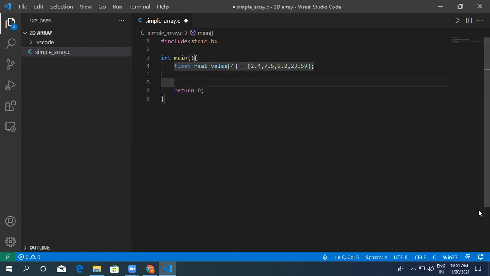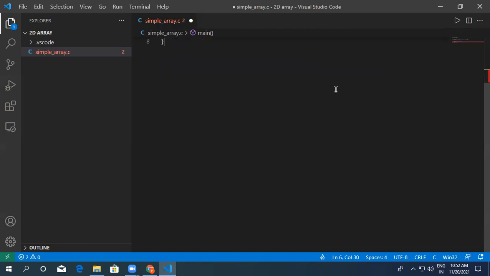And if you want to access something directly, you can say printf. The value is here. It's float data type, so percentage f will come. So I can directly simply say real.